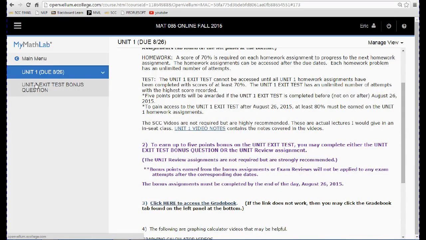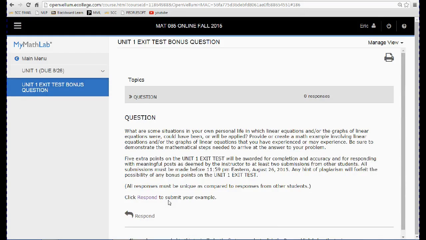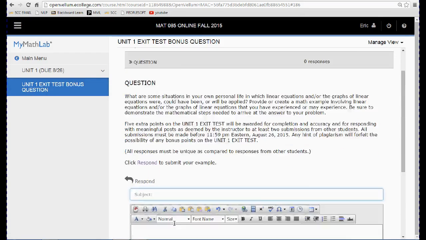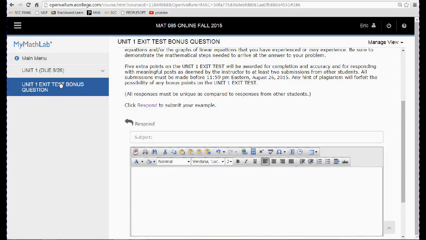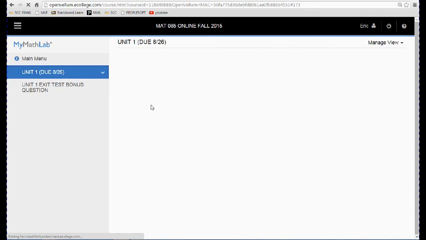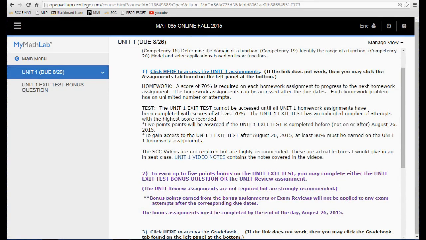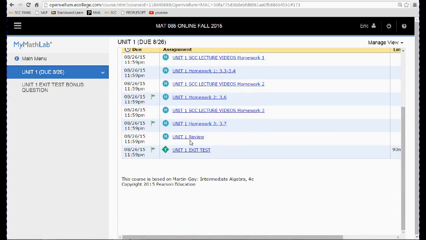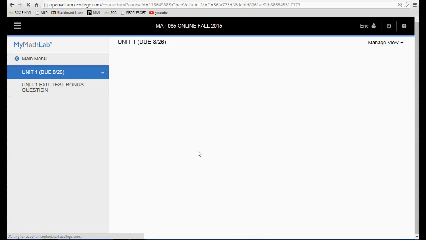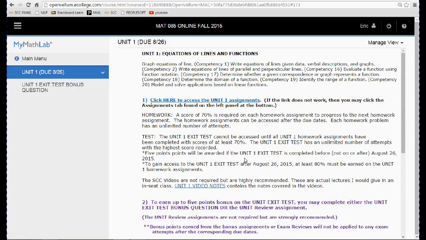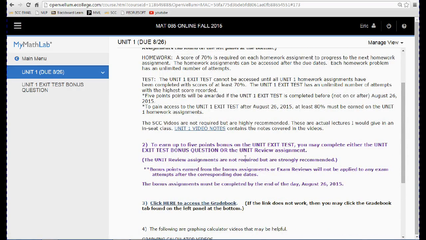You can do the bonus question, which means you're going to click respond, and you're going to make up your own question and answer it. Or you could do the review, the Unit 1 review, either one. So we have the exit test bonus question, and we have the unit review assignment. And if you want to find the unit review assignment, there it is, Unit 1 review. I actually prefer, or think you should probably do both, but the review is really, really important.